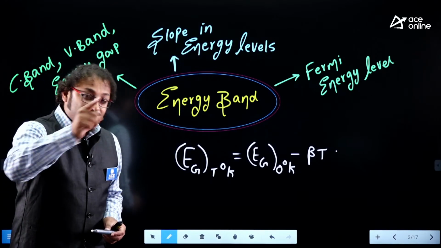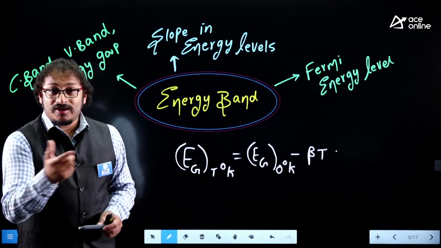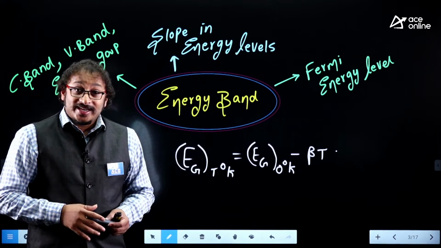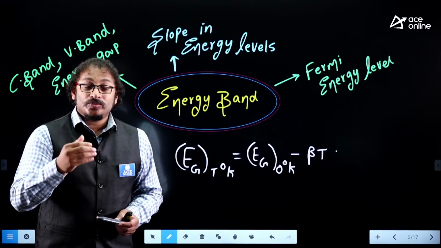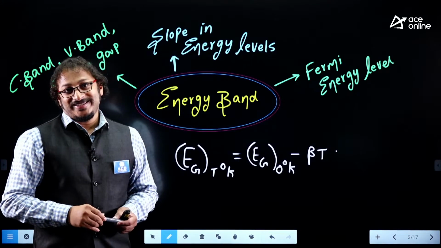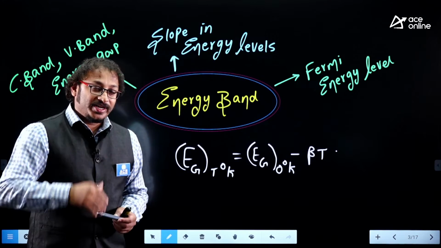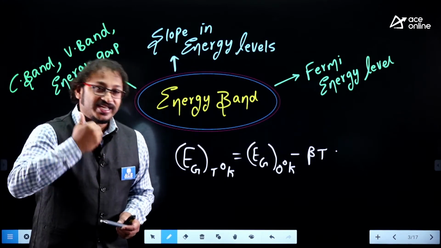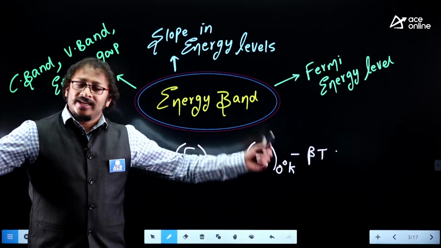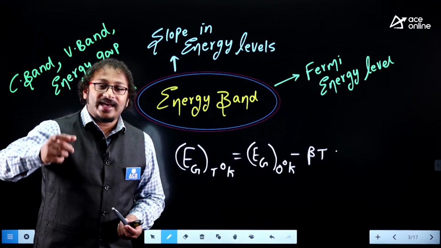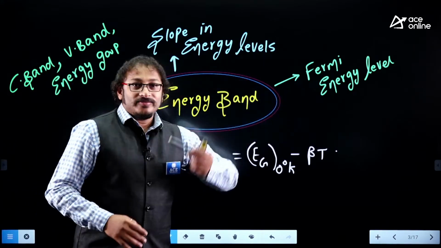And if you really don't understand the Fermi level, you can't understand the mass action law. If you don't know the mass action law, then you can't understand how we get currents with respect to the conductivity. Current dependency on temperature, conductivity dependency on temperature, conductivity dependency on energy gap, built-in voltage dependency on energy gap, everything is related to the mass action law. You need to cover all that in Fermi energy.